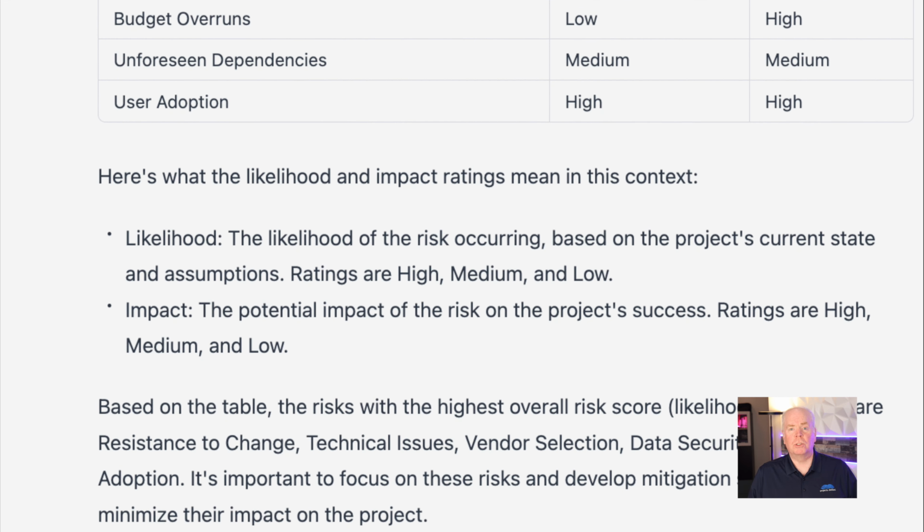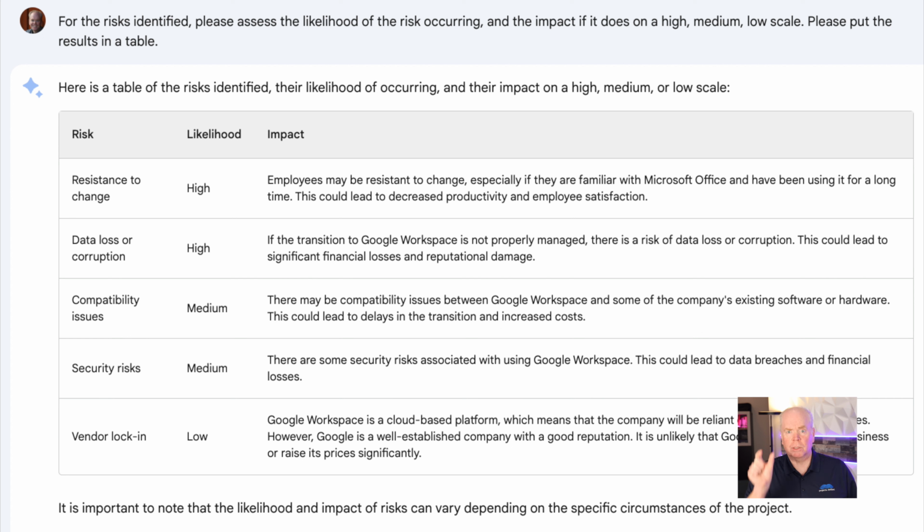Let's see how Bard does. So I asked Bard to do the exact same thing. It was a cut and paste instruction, and it got the likelihood of the event happening, the risk happening, correct in that it labeled it low, medium, high. But for impact, it's a written sentence. I was looking for something more to what ChatGPT gave me, which is just a simple word, because then you can do some matrices and assign some categories for the actual value of that risk.